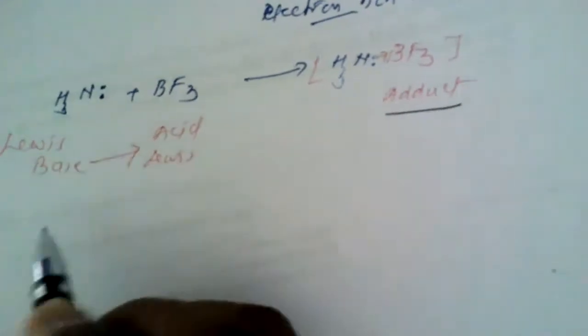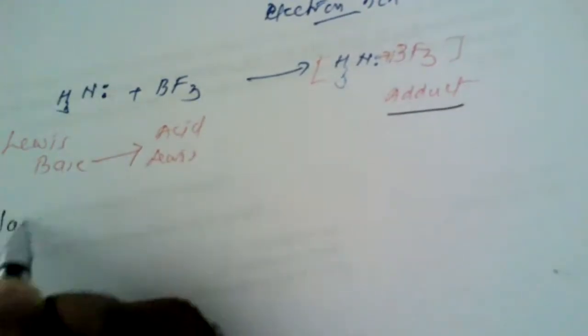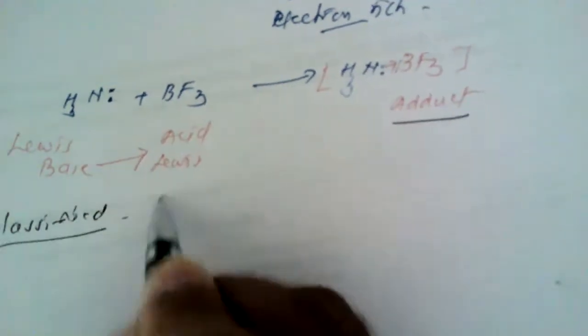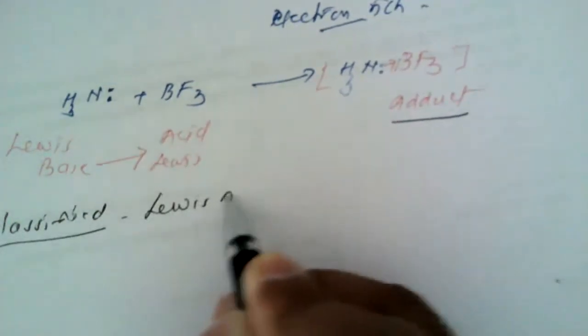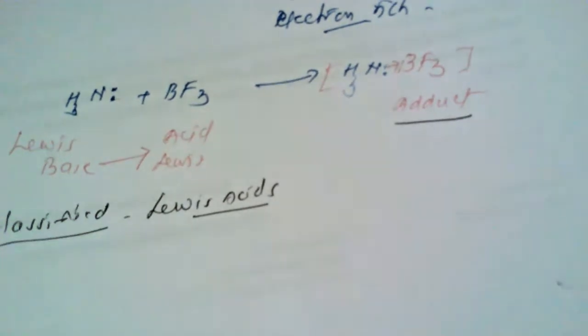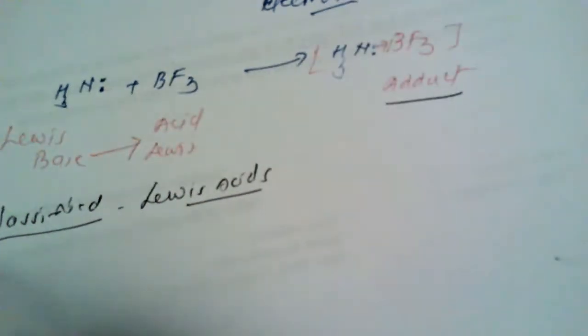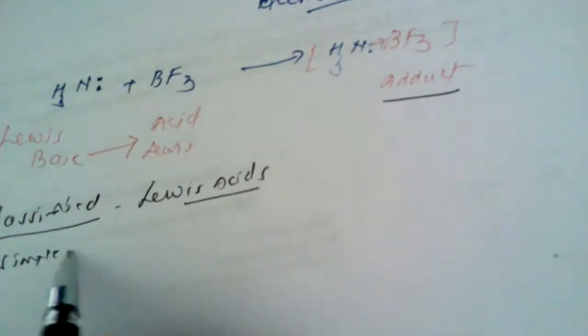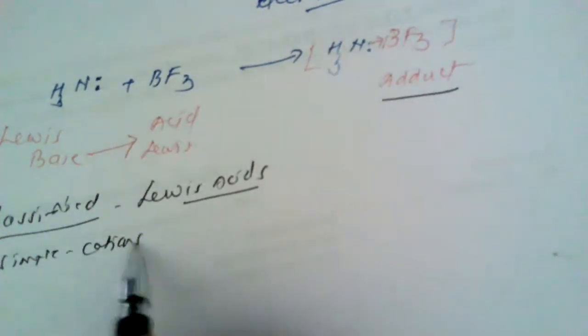Now based on this concept, he has classified the Lewis acids. So, how are the Lewis acids classified? The Lewis acids are classified into three different categories. One is known as the simple cations.